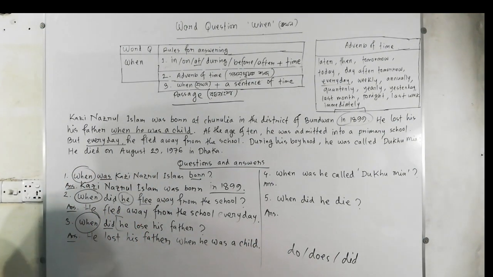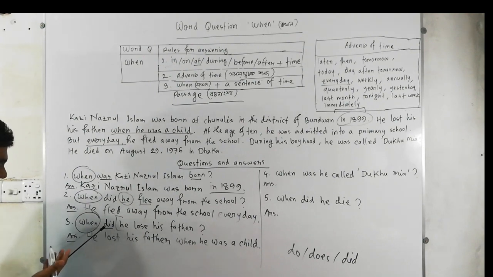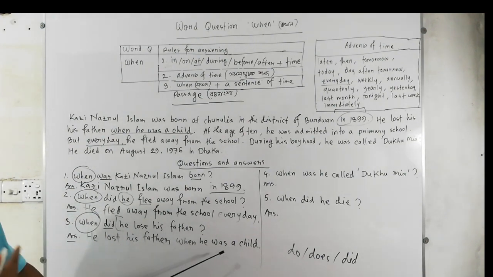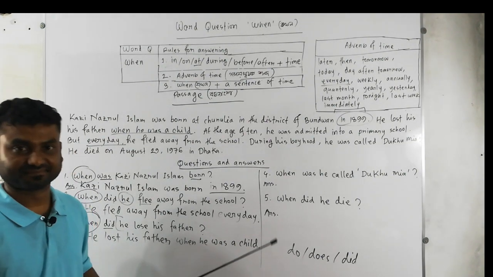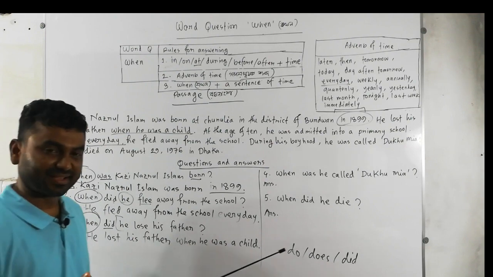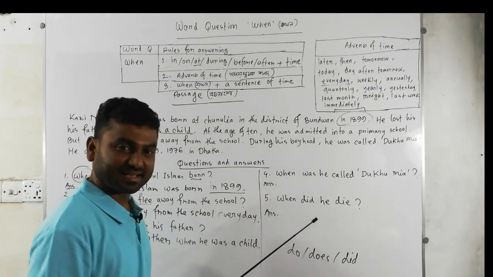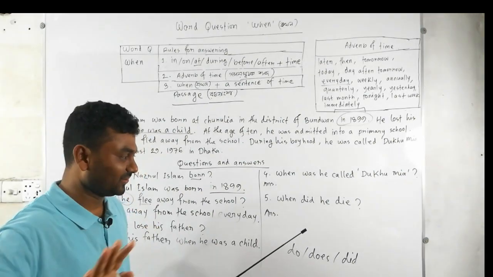Actually, now I am reading to these questions. When did he lose his father? In answer, I'm telling this, he lost his father when he was a child. It's clear. Do you have any problem? I think you don't have any problem. Is there any confusion? No.